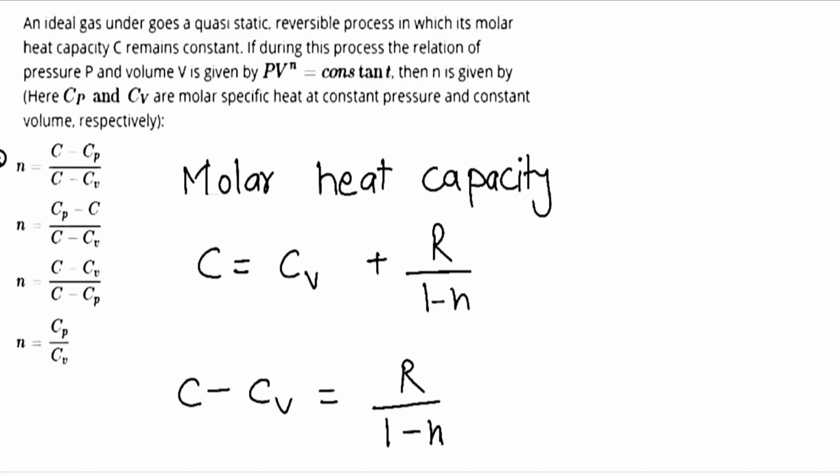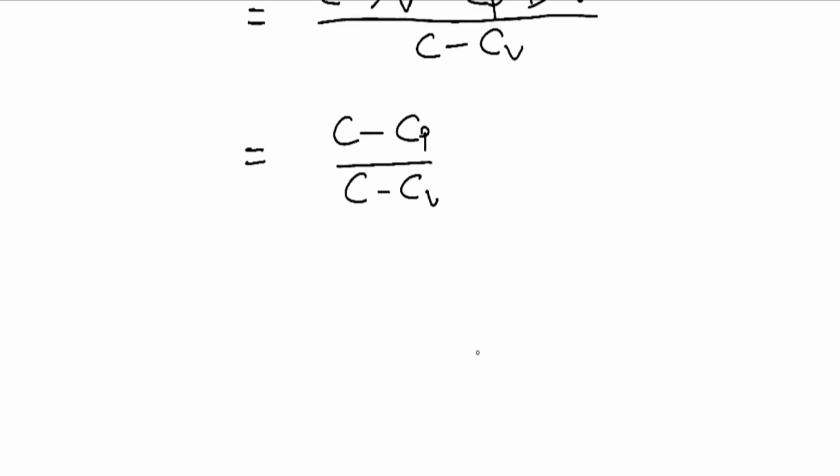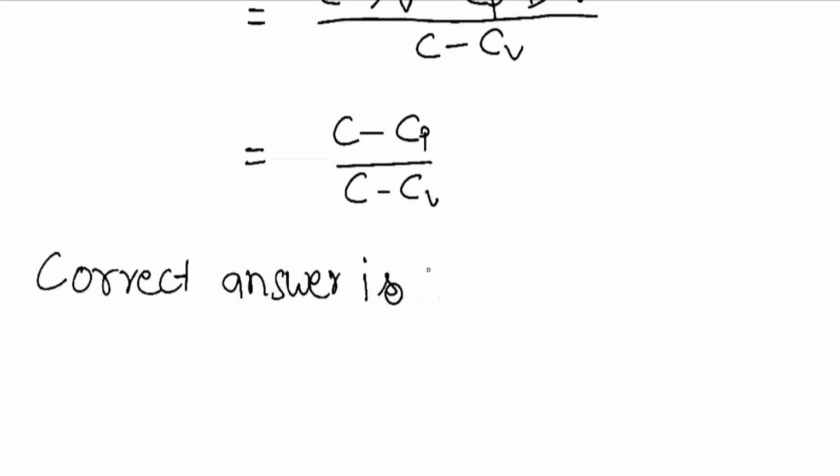This is the correct option. The correct answer is n equal to C minus Cp divided by C minus Cv. Thank you.